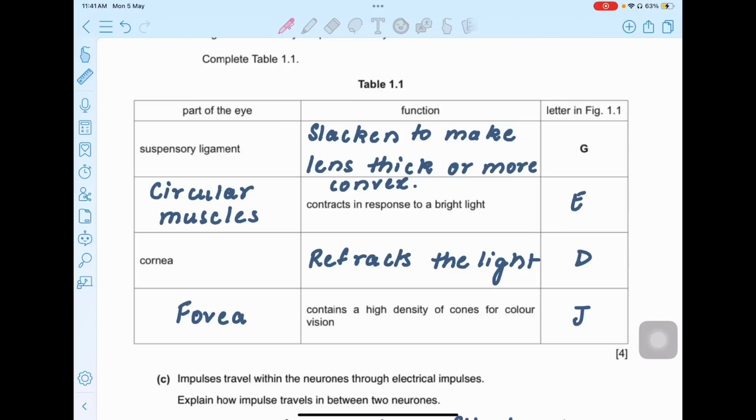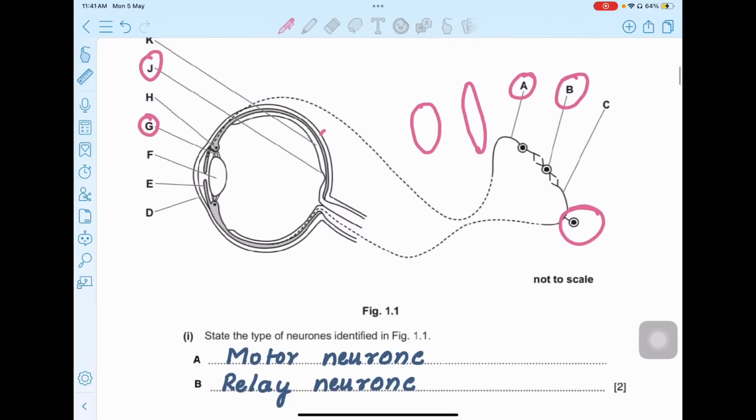Now the next one is it contracts in response to bright light. Since we just did the pupil reflex, you know that when there is bright light at that time, the pupil is actually going to constrict, and in that case, which muscles are going to contract? It's going to be your circular muscles. So circular muscles contract at that time, and the letter is E. Okay, the letter basically is present in your iris, so that's E.